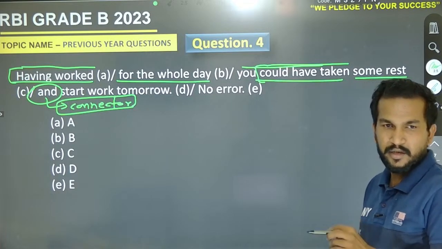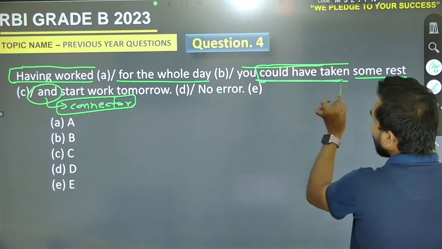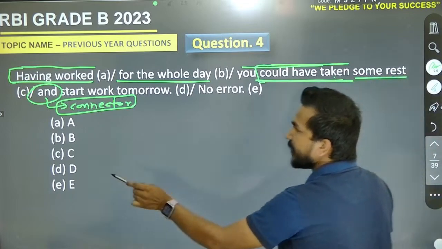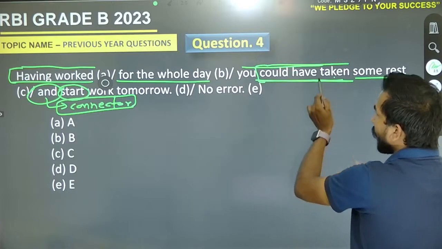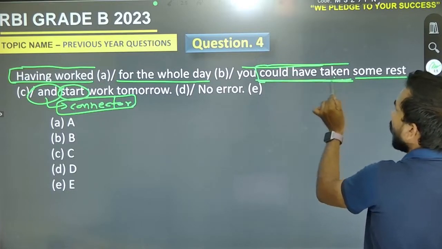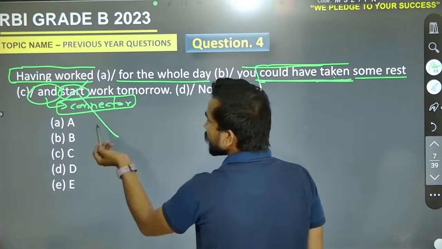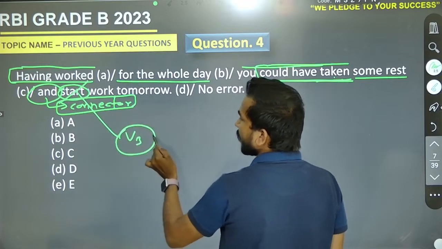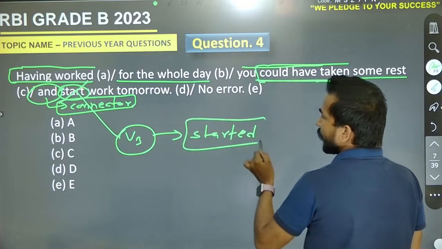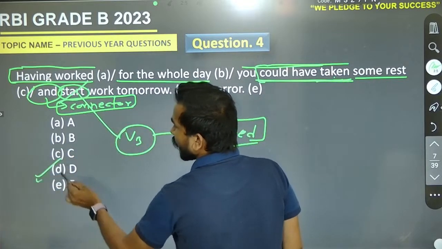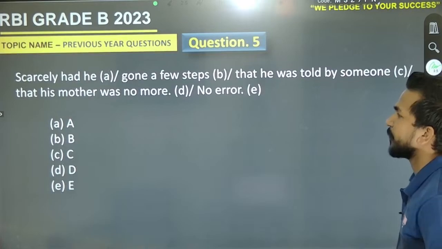Trishna is saying D, it must be. PK is also saying D. So what must be the right answer? You could have taken some rest and start work tomorrow; if we have the and pair, we should balance the verb also. So it must be you could have taken some rest and started. It must be the third form of the verb, and that will be started. Is it okay? Are you getting the point? So it must be D. Now come to the next.